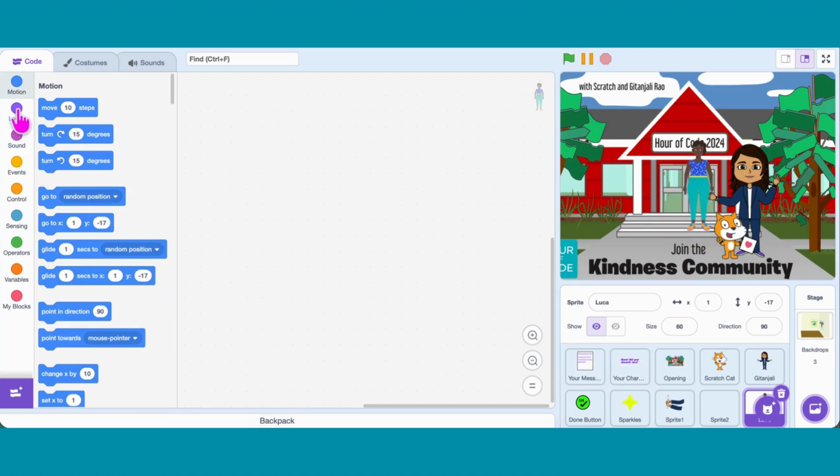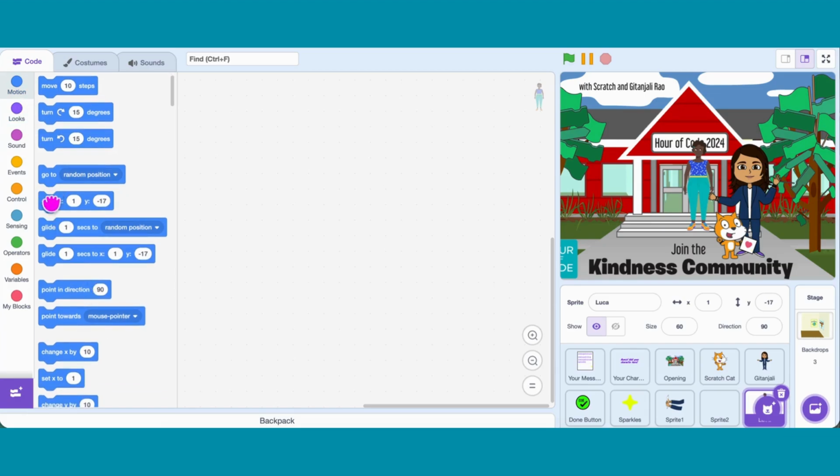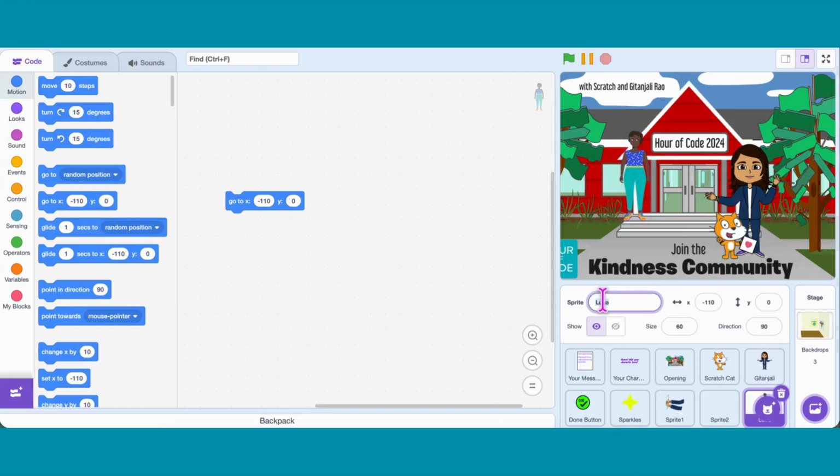So first, let's place Luca in the correct spot. Go to the coding area and drag the Go To block, and place the sprite nicely on the screen. Okay, cool! Now let's rename Luca. I'm going to call this sprite Supercoderkid. Perfect! Next, I want to change the hair.